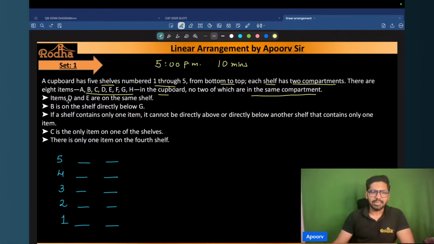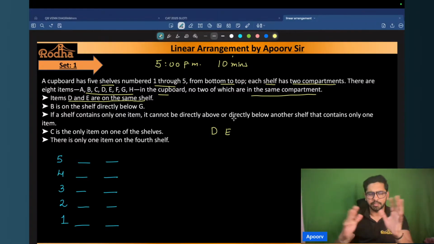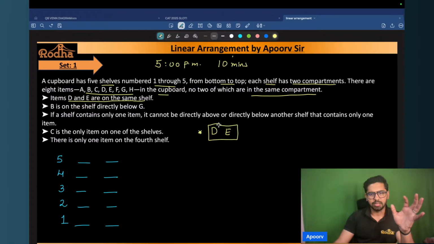Now it says items D and E are on the same shelf. So what does this condition tell me? That D and E, wherever they appear, they will always appear together. That means they are on the same shelf, right? In different compartments, obviously, but they're on the same shelf. This is one of my conditions. So D and E will always appear together. That is one thing for sure, right?